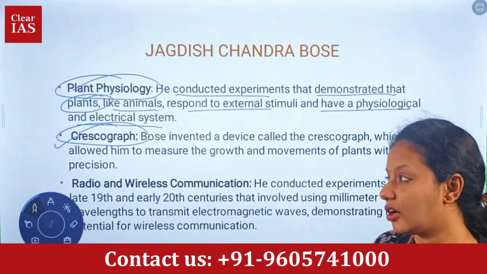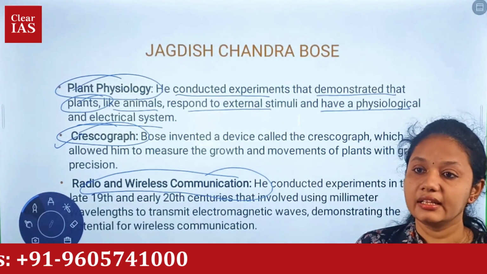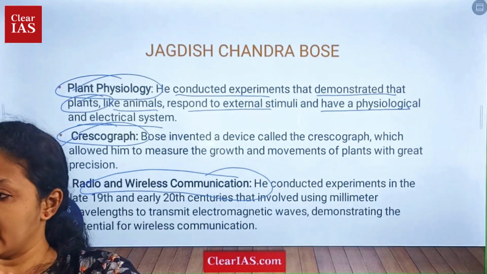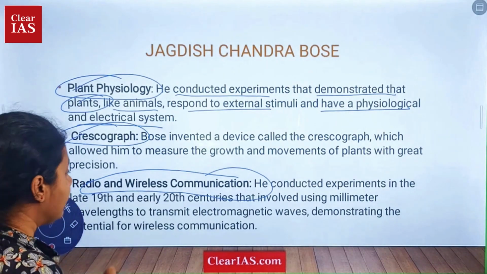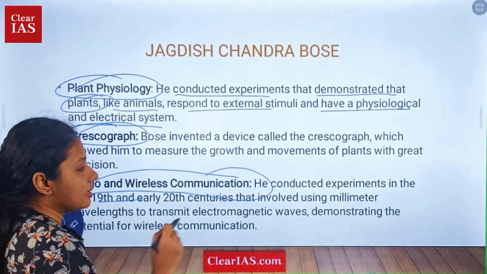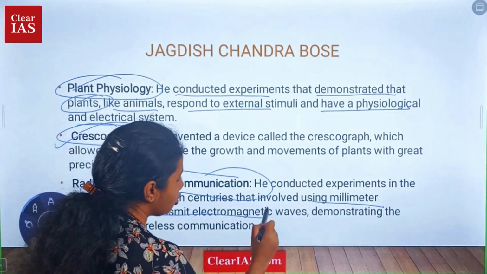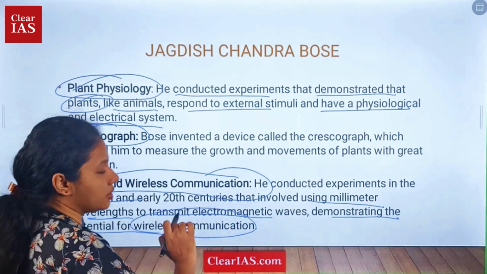The third important contribution is radio and wireless communication. This was one of the most important innovations made by him. He conducted experiments using millimeter wavelengths to transmit electromagnetic waves, demonstrating the potential for wireless communication.